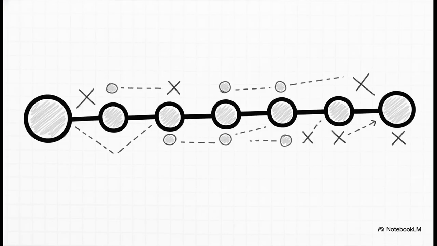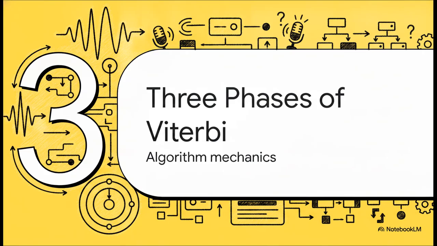Think of this core idea kind of like navigating a giant, complicated maze. As you sweep left to right through the frames of audio, at each room, or state, you only keep the single best, fastest way to reach it. You remember that winning score, and you leave a breadcrumb, a backpointer, to exactly where that best path came from. Because you never need to remember these suboptimal, slower ways of reaching a state, the total work you have to do stays linear based on the number of frames. So, how does this actually work under the hood?